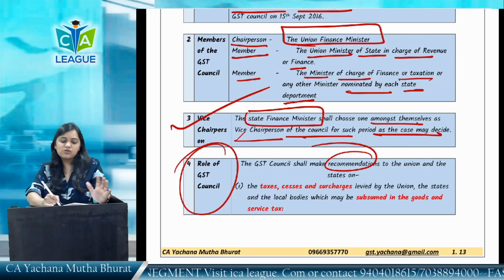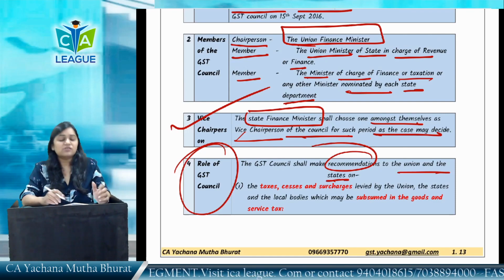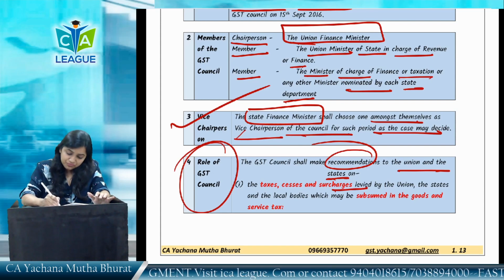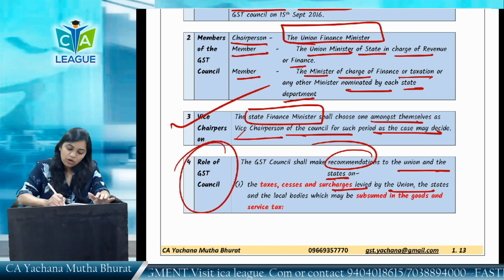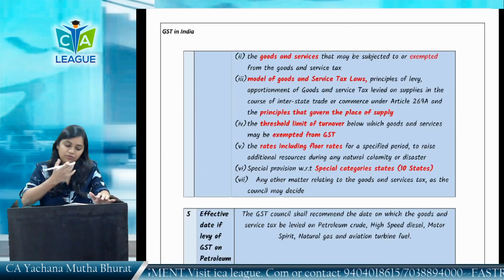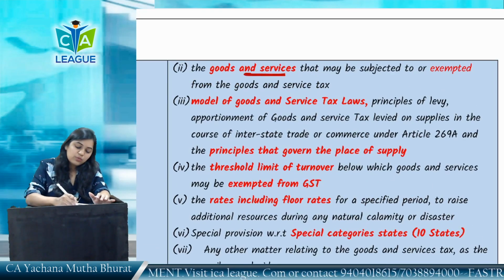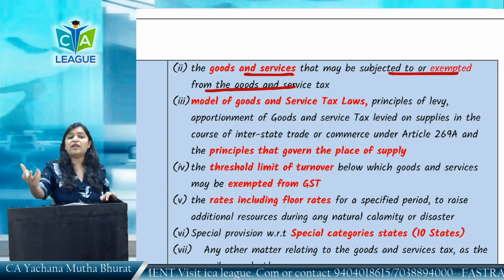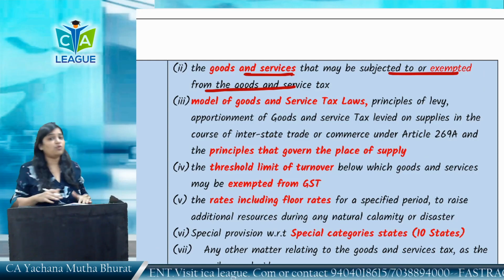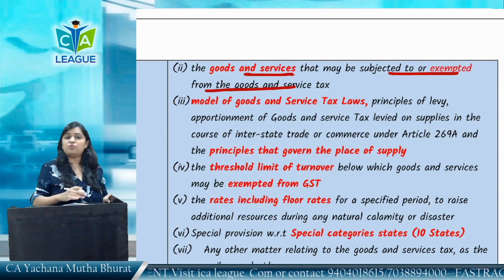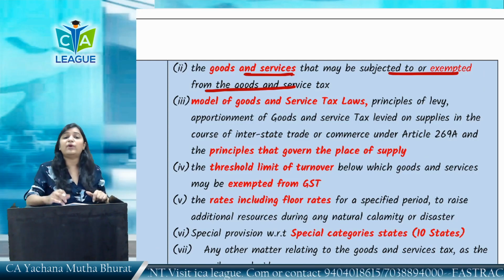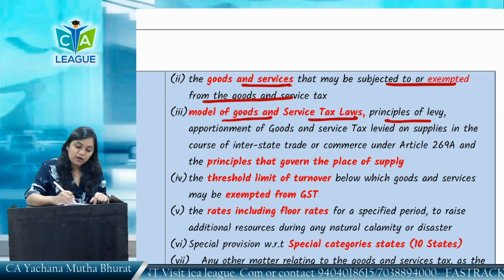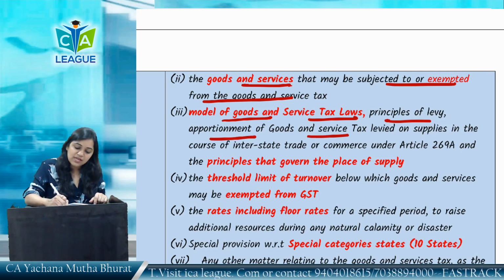So GST Council will make the recommendation to the union and states. They will make recommendation for the taxes, cesses, surcharge levied by union and local bodies which may be subsumed in the GST, the goods and services that may be subjected to or exempted from tax. For example, milk is exempt from tax, fresh vegetables are exempt from tax. So these recommendations, who provides? GST Council.